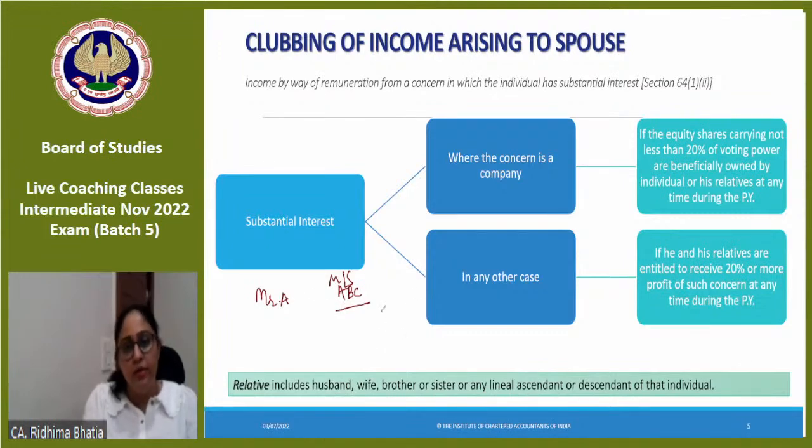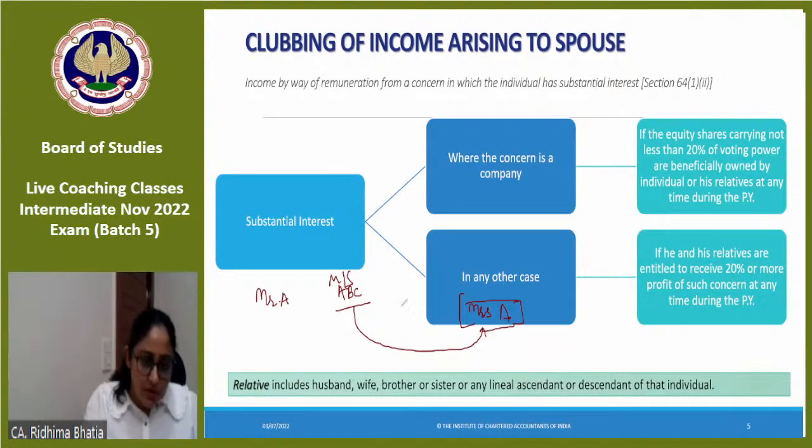Now that partnership firm is paying salary to Mrs. A. Mrs. A is just getting a salary out of nowhere so that the profits of the firm can be diverted in a manner, and the ultimate benefit would obviously be of Mr. A, because Mrs. A is only getting salary on the face of it.